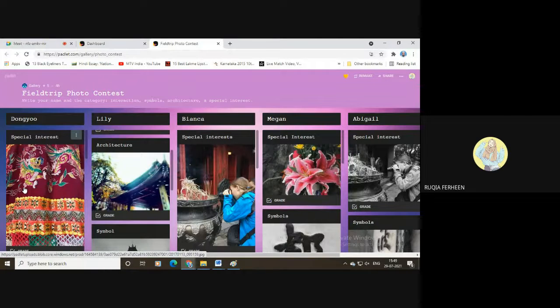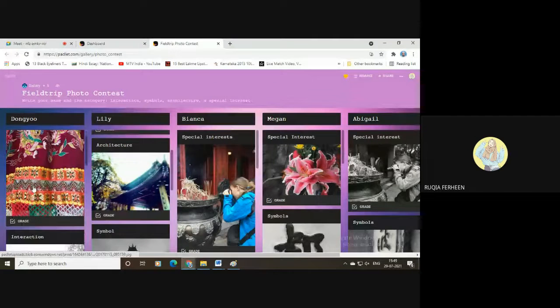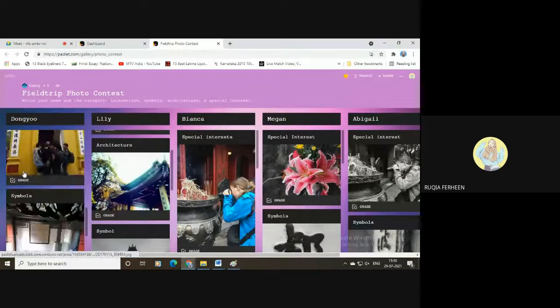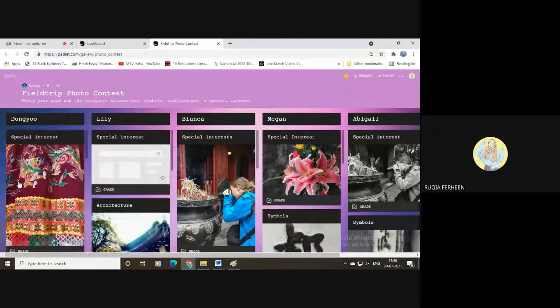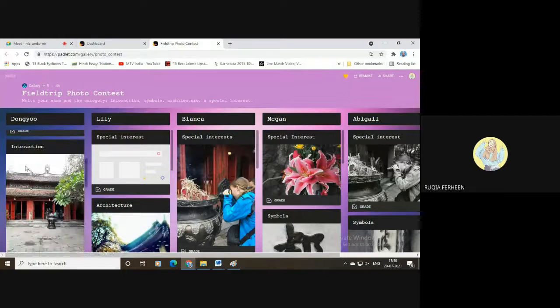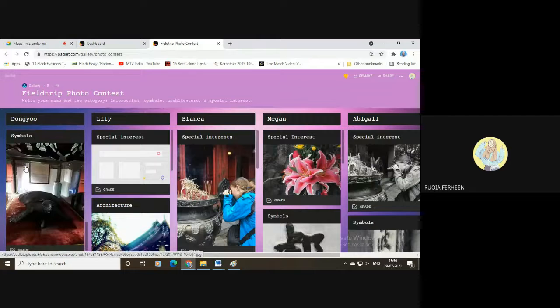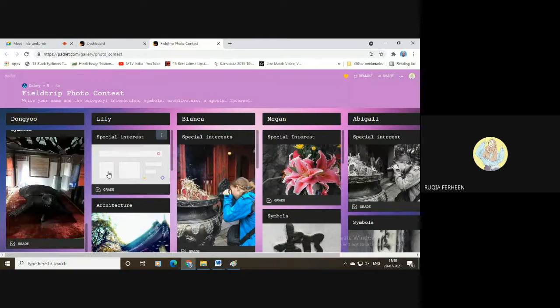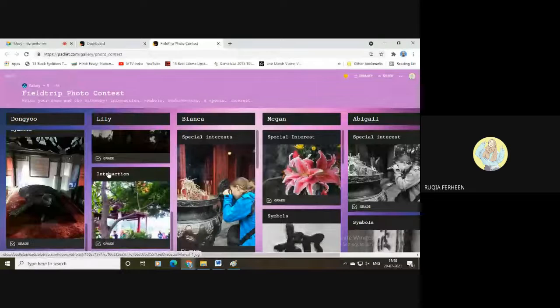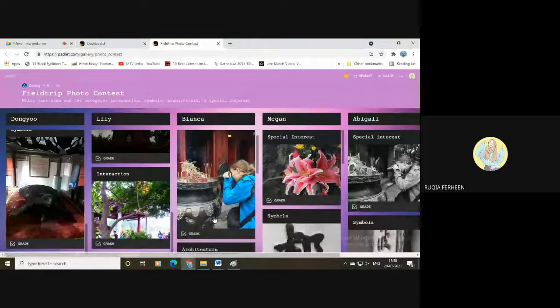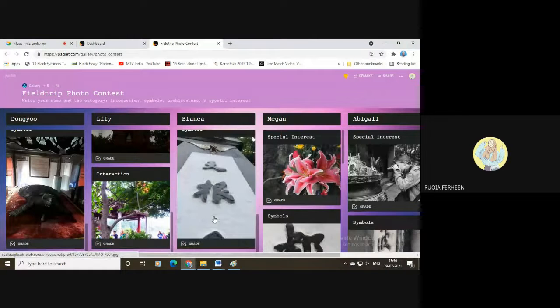In a similar way, here they have mentioned it as a field trip photo contest. Dongyo, Lily, Bianca, Megan, and Abigail. These are the photographers, and these are the photos clicked by them. As you can see, if you go to this person Dongyo, you can see the photos clicked by him. If you go on to Lily, just scroll down, you can see the photos of Lily. And in a similar way, Bianca.